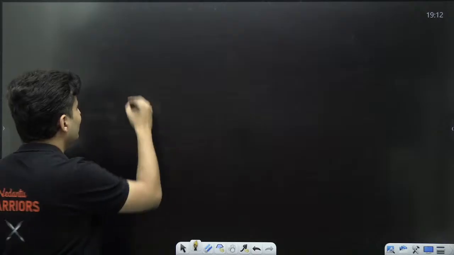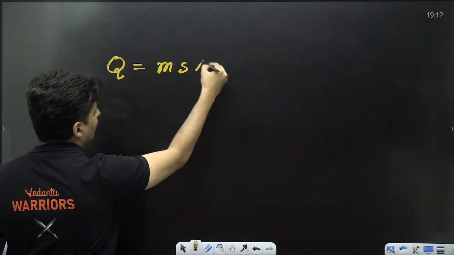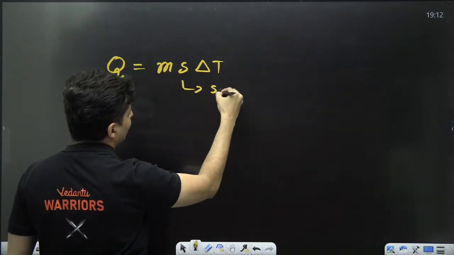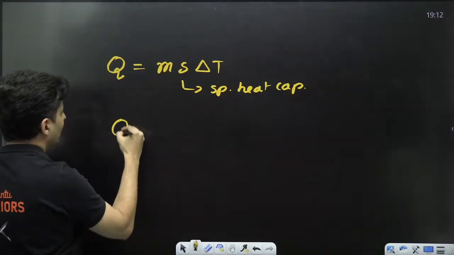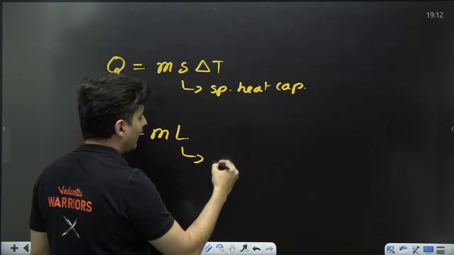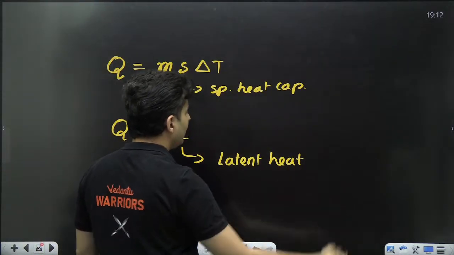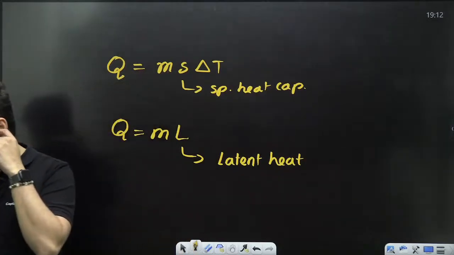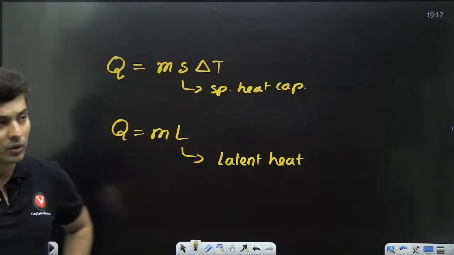In these kind of questions, usually the formula for heat that you might need is m s delta T, where s is specific heat capacity, and the other formula which you might need is m L, where L is nothing but your latent heat. This is also sometimes very, very useful.